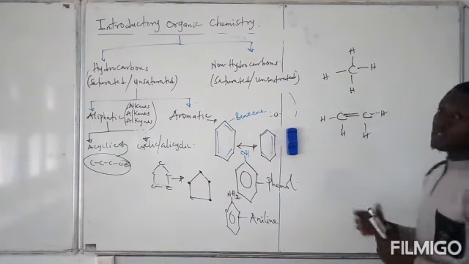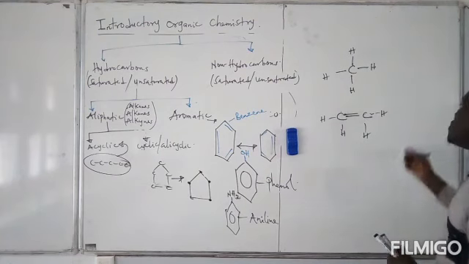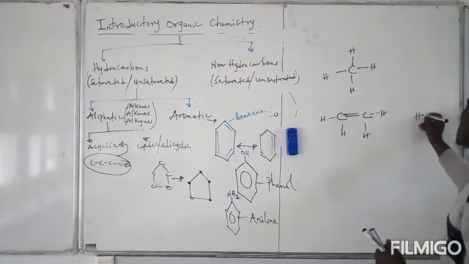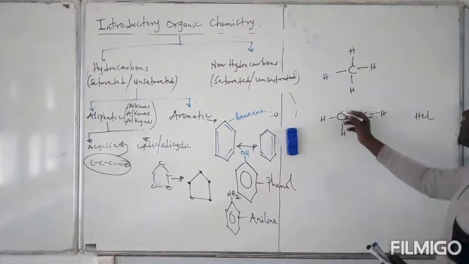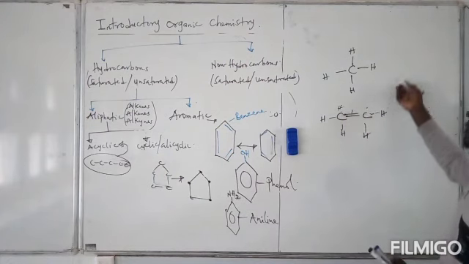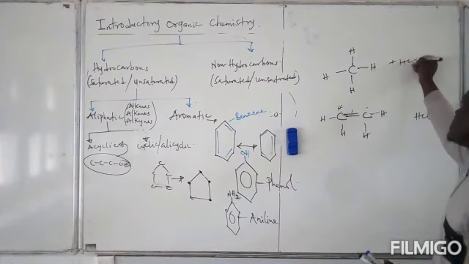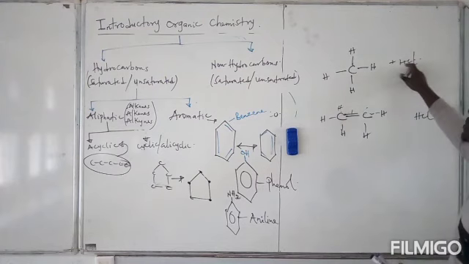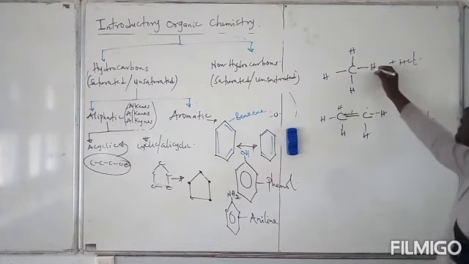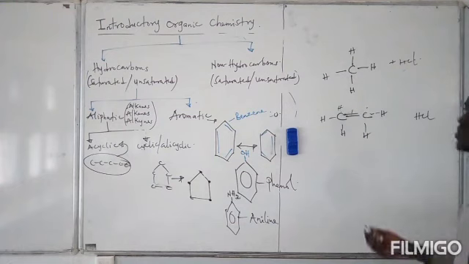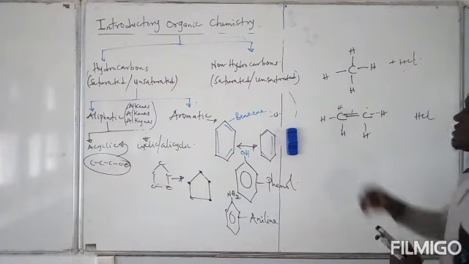So this hydrocarbon is unsaturated, and if you want to react it with something like HCl, it can just break this bond and form hydrogen there and Cl there. But if you want to react the saturated one with HCl, for instance, you cannot, you can only substitute. So you can only bring in chlorine and remove hydrogen. That's a substitution reaction. And that is when the compound is said to be saturated or unsaturated.